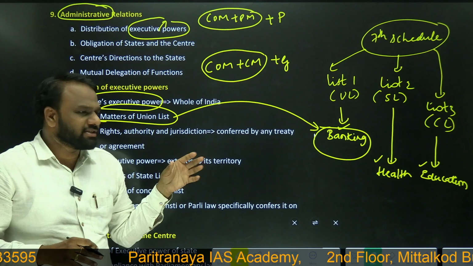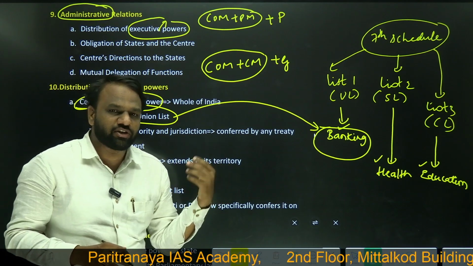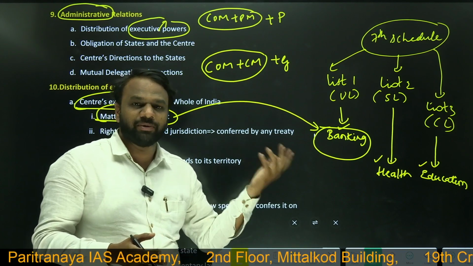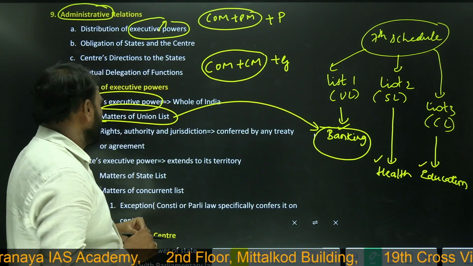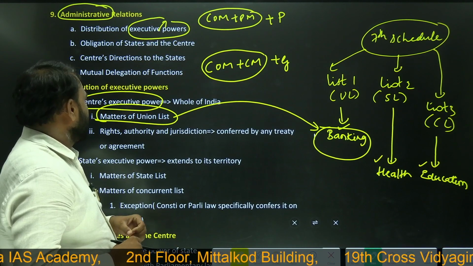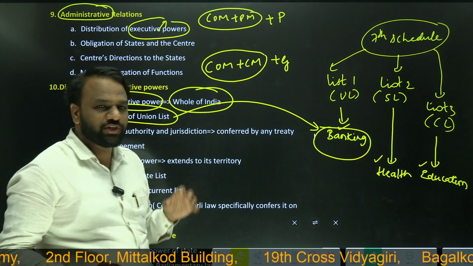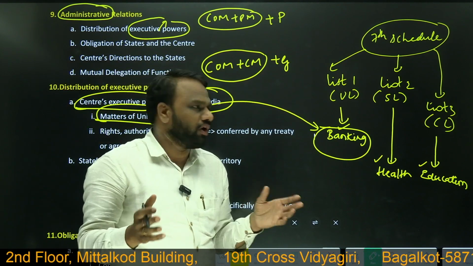Implementing means, for example, creation of a new bank or recruitment of people in banking. All this is the responsibility of the central government. The executive power of center extends to whole of India.